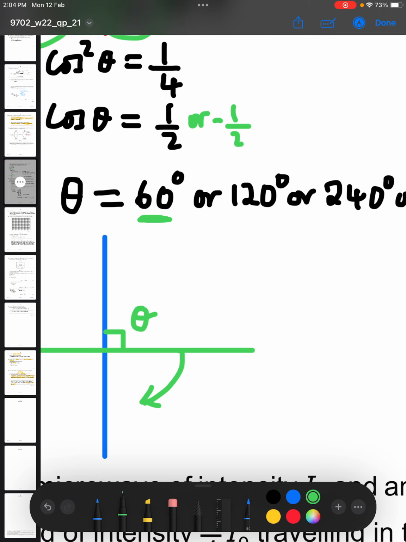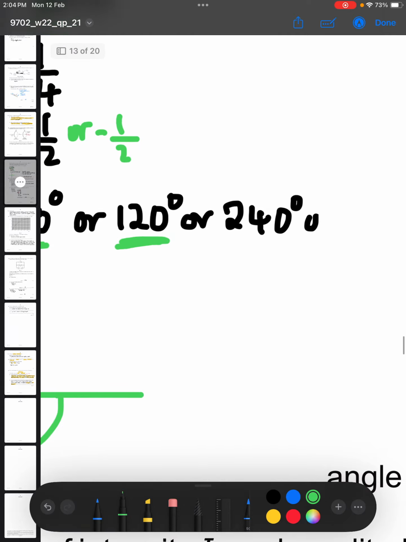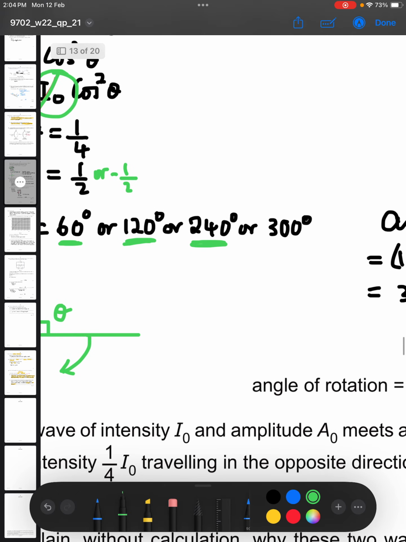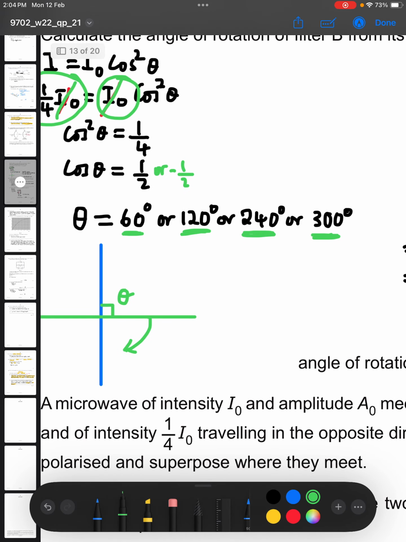So it was either cos theta was half or cos theta was minus half. So inverse cos of minus half gives us 120. Inverse cos of minus half again gives us 240. And inverse cos of half gives us 300. So 300, if you say cos 300, you can get half. Cos 240, you can get minus half. Cos 120, you can get minus half. So these are possible angles of rotation which can give us the 1/4 of the intensity which we want, so that we are left with 1/4 of the intensity that entered. These are possible values of theta.